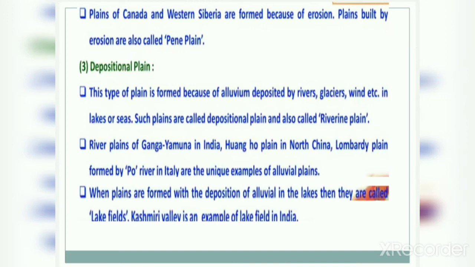When plains are formed with the deposition of alluvium in the lakes, then they are called lake fields. Kashmir Valley is an example of a lake field in India. Kashmir Valley is also a lake field, and it is the best example of these lake fields.